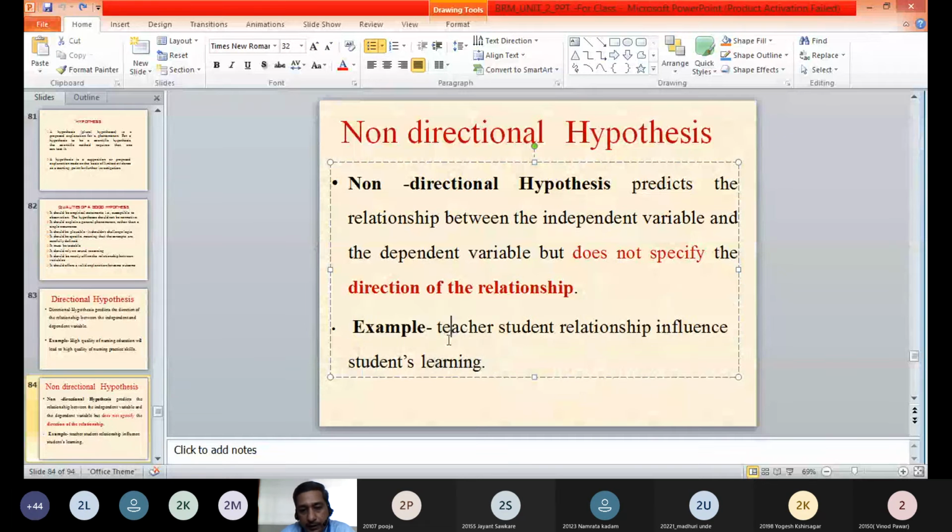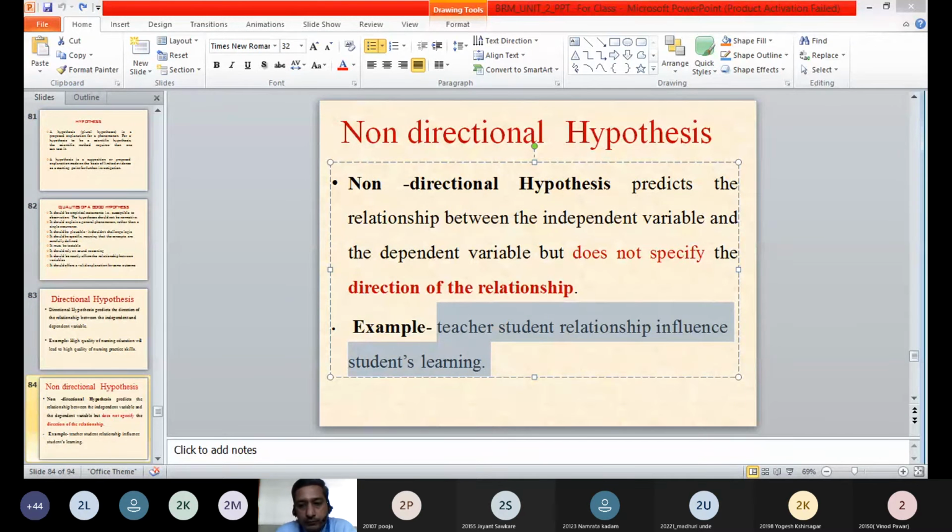Now, who will tell me in this example which is the dependent variable, which is the independent variable? Madhuri, Rahul, Parinita. Who will tell me in this example which is the independent variable, which is the dependent variable?